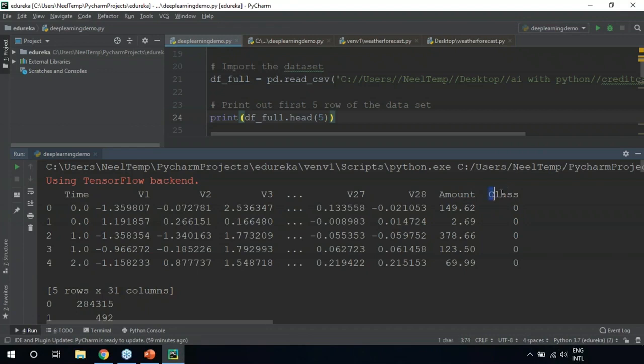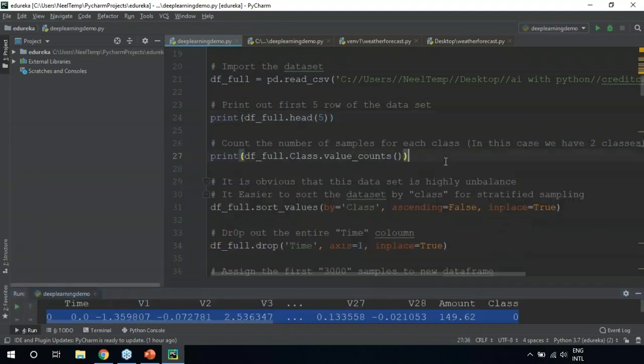After that, we have the class variable. Now this class variable is your output variable or your target variable. So your class is basically your output variable. Value 0 denotes that there has been no fraudulent activity. But if you get a class of 1, it means that this transaction is a fraudulent transaction. For example, this transaction is not fraudulent. That's why we have a value of 0 over here. All right, so this is our data set.